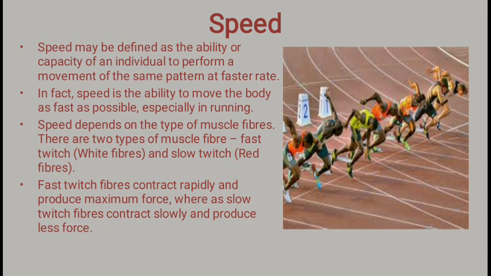In many pictures, the composition of the muscles is shown, where you can see the white part and the red part. The white part shows the fast twitch fibers, and when there is more red part, that shows the slow twitch fibers are more. That means that person is good in endurance ability, such as long distance running, swimming, and all those activities. The slow twitch fibers contract slowly and produce less force. The fast twitch fibers fatigue quickly, whereas the slow twitch fibers fatigue slowly, and that is good for the long distance runner.